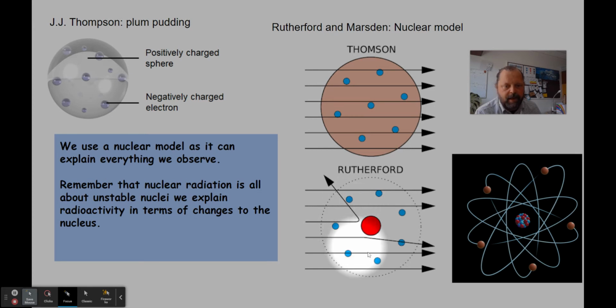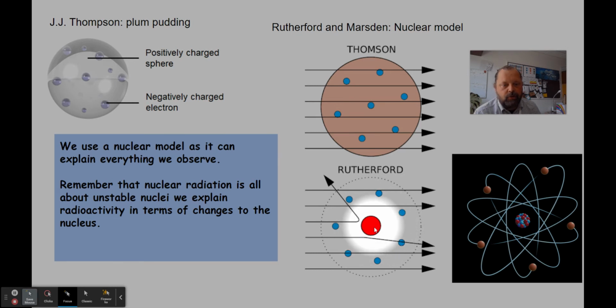So Rutherford had made these strange observations, and therefore he proposed a new model of the atom where most of the mass and all of the positive charge was concentrated in a nucleus in the center of the atom. At this point, Rutherford described the particles in the positive nucleus as protons.